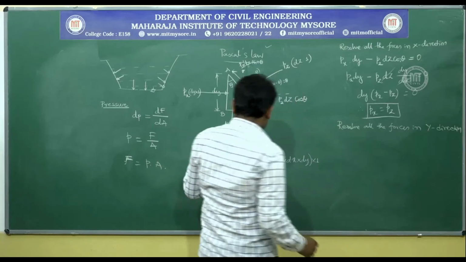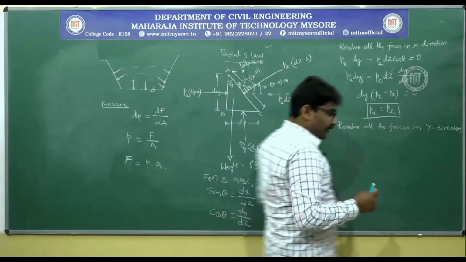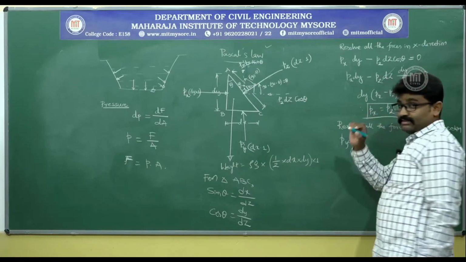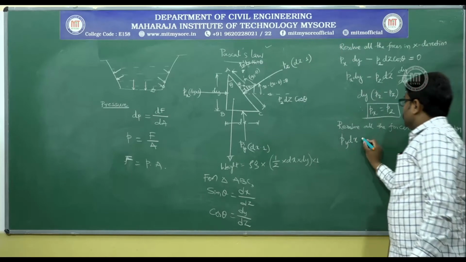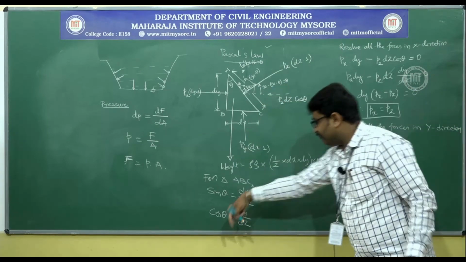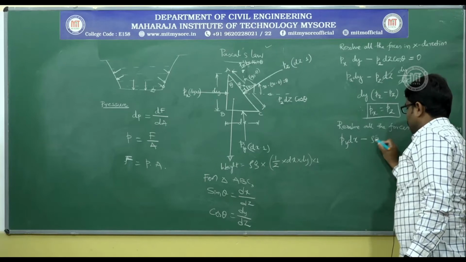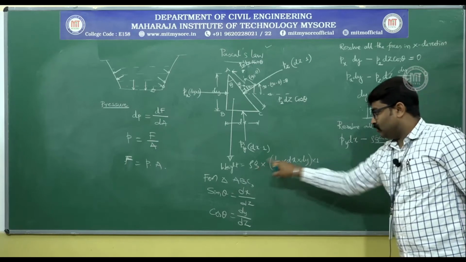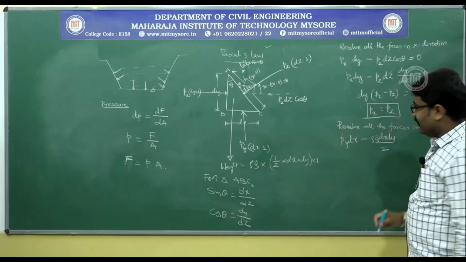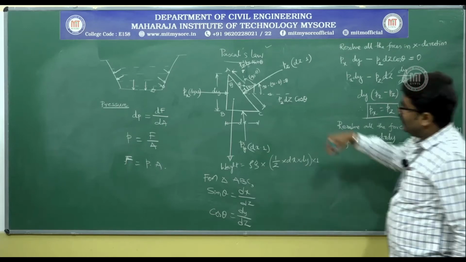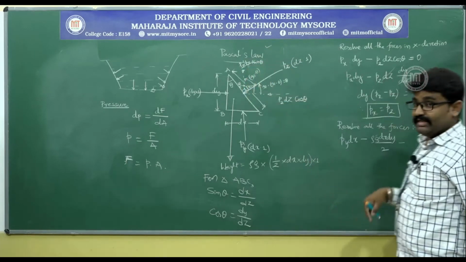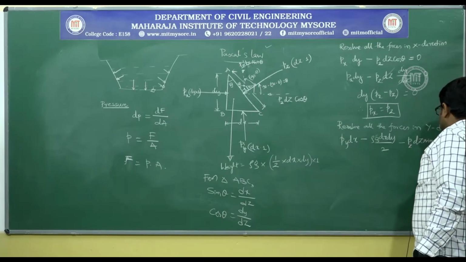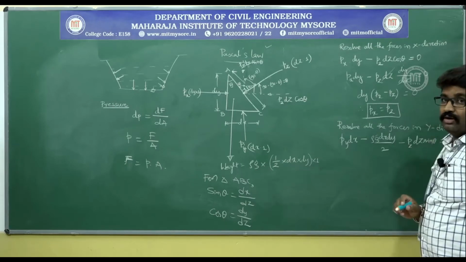I will first write the positive y direction, that is Py into dx. In the negative y direction, you have the self weight. What is the self weight? Rho g dx dy by 2, which is the self weight of the element. Minus you have the component of Pz dz in y direction, that is Pz dz sin theta, is equal to 0.